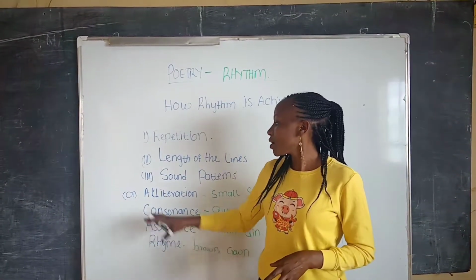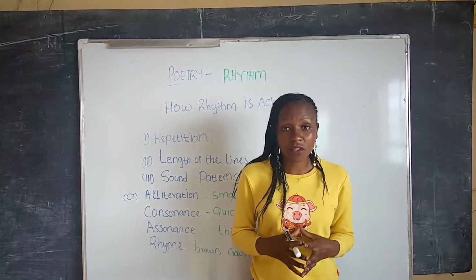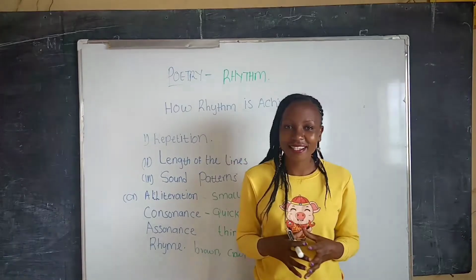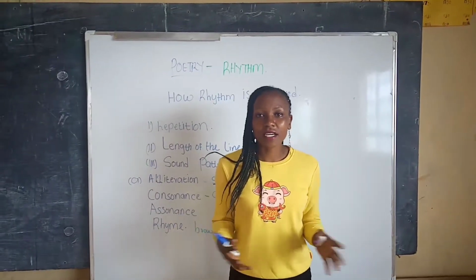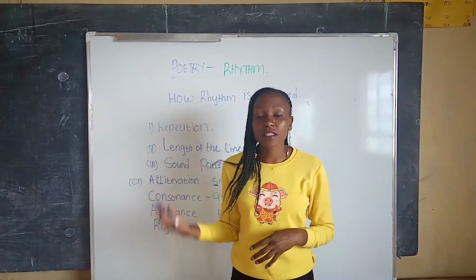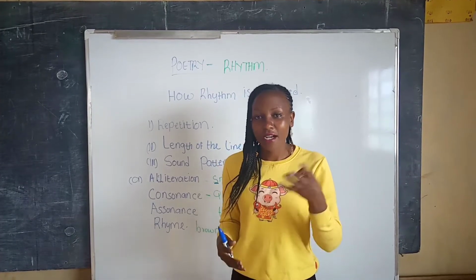Number three, we have the sound patterns. The rhythm of a poem is also achieved through the sound patterns. The first sound pattern is alliteration. Alliteration is the repetition of initial consonant sounds in words that follow each other closely.